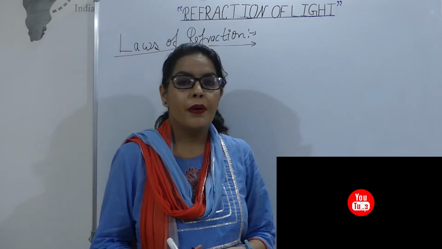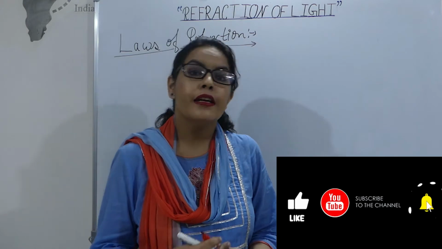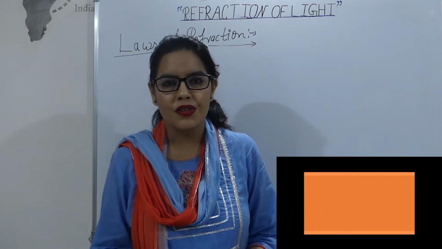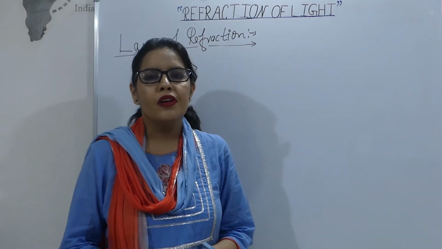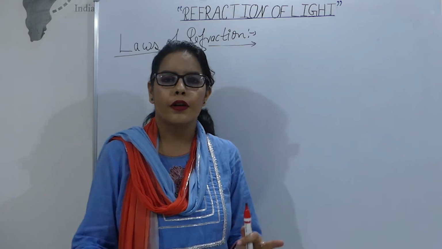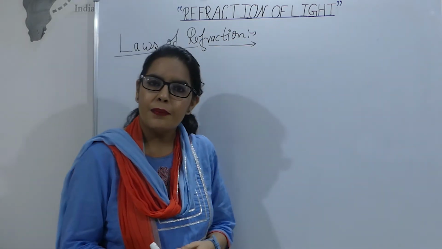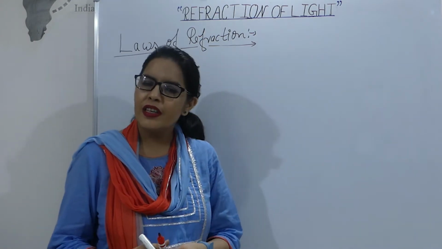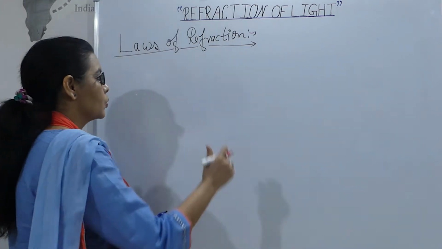Now we know that bending of light is refraction. But in physics, each and every phenomenon will follow some rules. It has some restrictions. So for refraction also, we have some rules which it will always follow, no matter what the condition. So far we have learned that our bending depends on refractive index. Does it depend on refractive index only? No. It depends on the angle of incidence also.